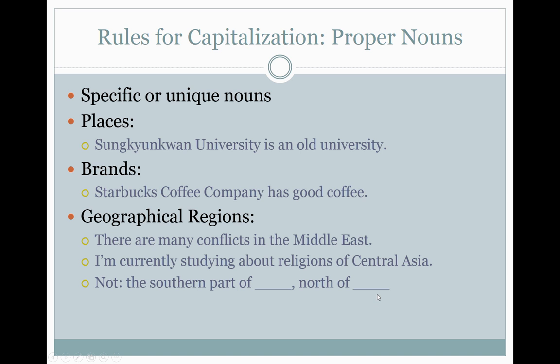North of Seoul. Okay. Seoul would be capitalized because Seoul is a proper noun. It's a place. But north of Seoul, that's anything north of Seoul. It's not a proper noun. Okay. Again, people get confused with this sometimes. It's just something you need to think about a little, practice, and you should be able to get it.